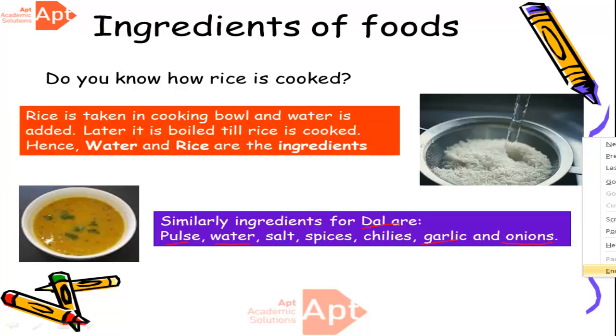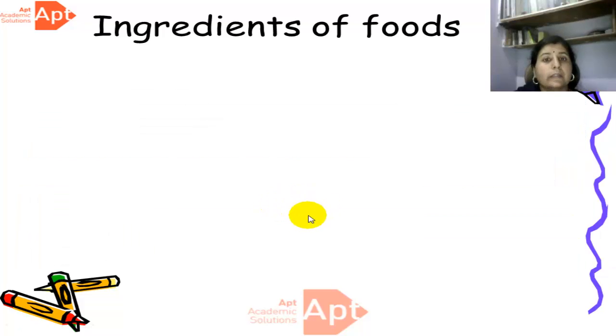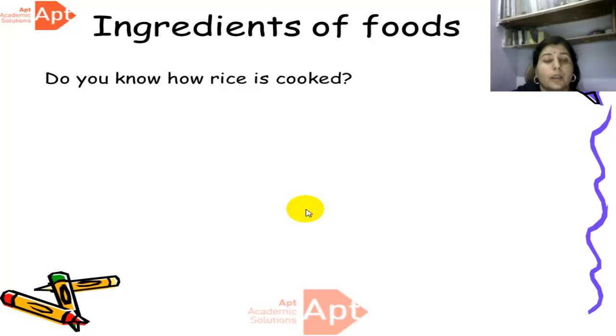regularly. Do you know what ingredients are? Ingredients are the substances we use to prepare a certain dish. Okay. Now there are many kinds of ingredients which we use to prepare a certain dish. As for example, how do we cook rice?